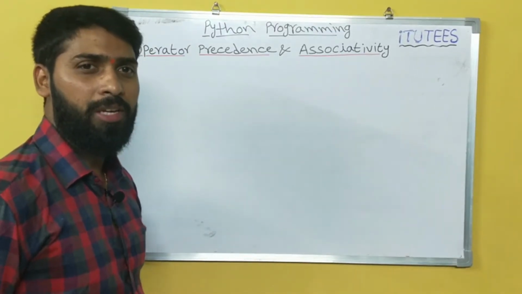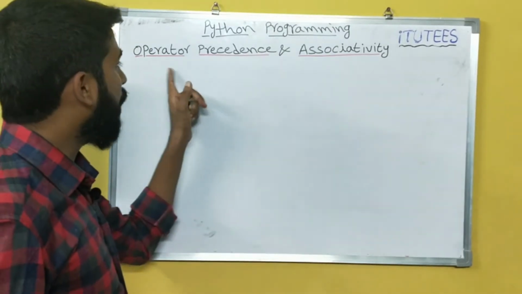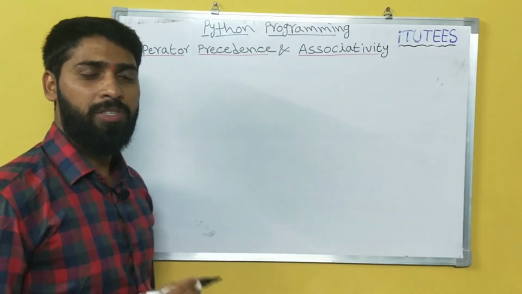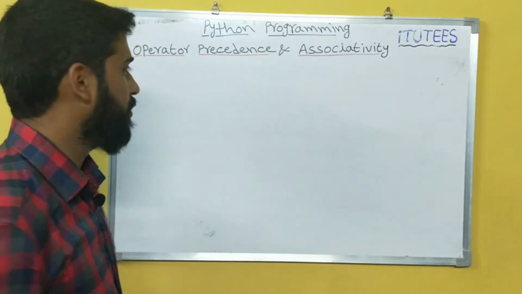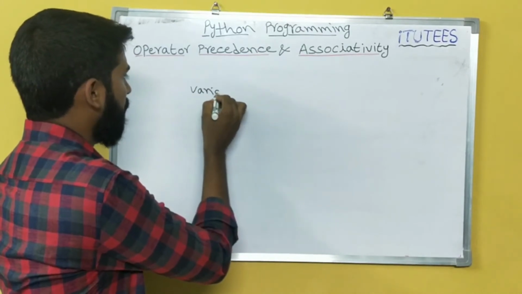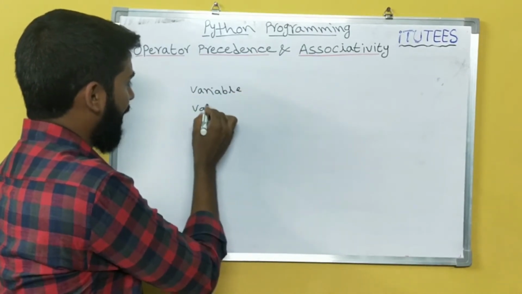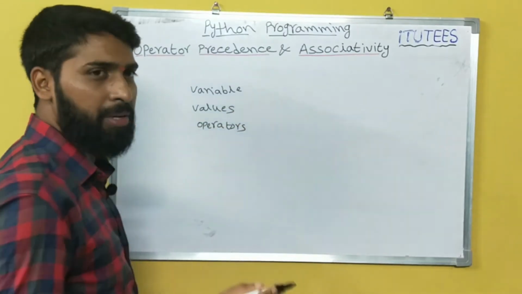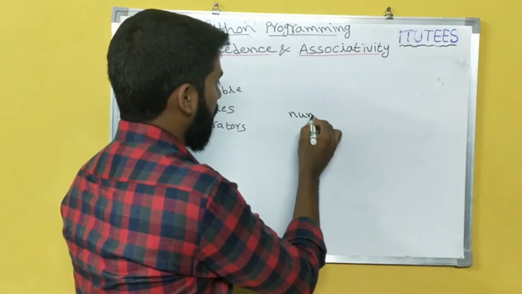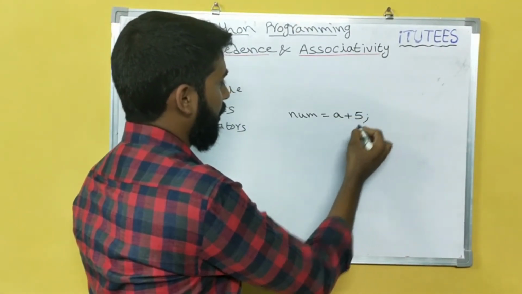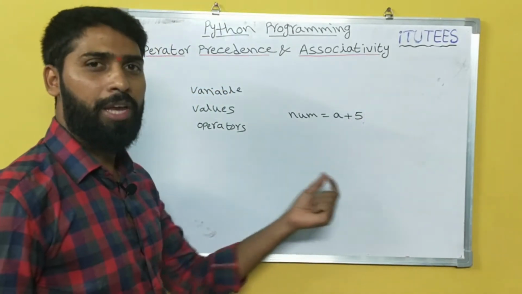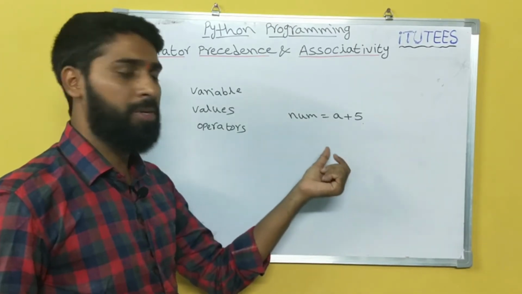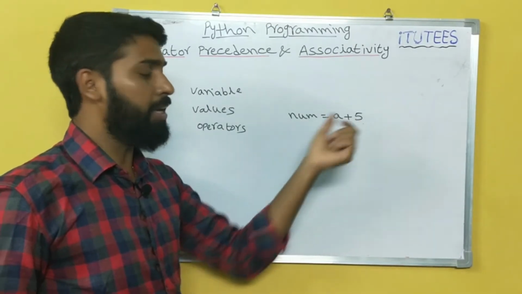So now we are going to see Python programming operator precedence and associativity. So what is an expression? Expression is the combination of variables, values and operators. That means I say that num equals a plus 5. This is an expression. What is the combination of an expression? Variables, an operator and values.